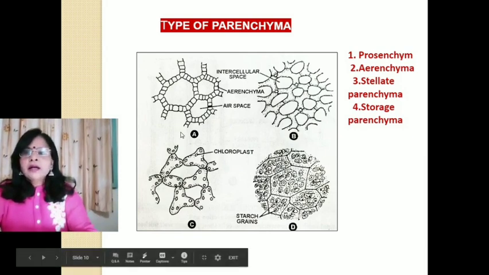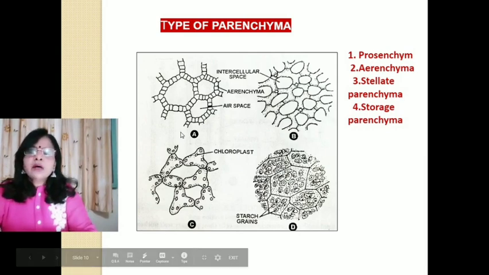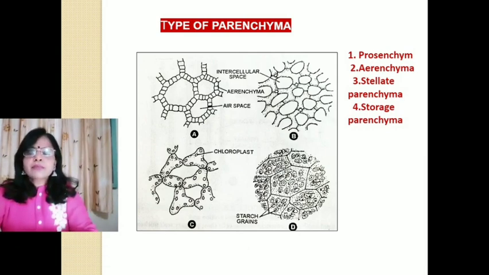Number 1 is prosenchyma. When parenchymatous cells become thick-walled, elongated with pointed ends, and provide mechanical support, protection and conduction, such tissues are called prosenchyma. For example, they are found in the pericycle of some plants.